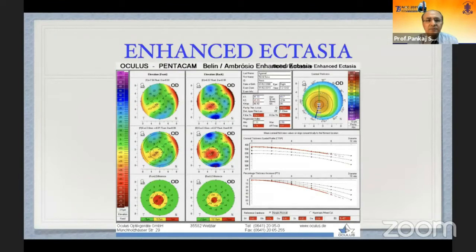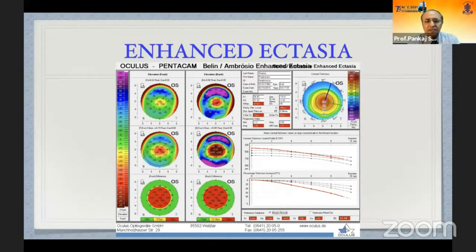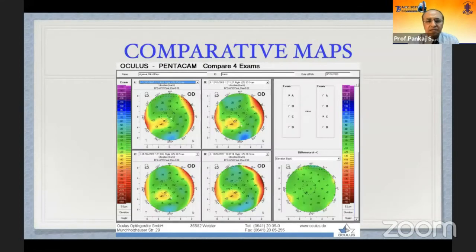Here we can see the best fit sphere of 6.57. We take a best fit sphere of 6.67 and this gets enhanced. So we get the cone, we can see clearly.